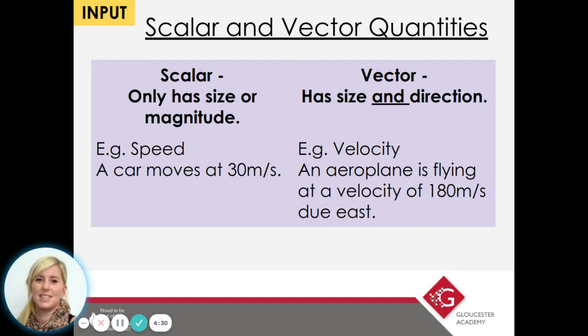It's going 180 meters per second, and we know the direction. And so if we know the direction, if we know, for example, that something is being pulled down by gravity, and we know the size of the gravitational force, and we know that it's being pulled downwards, that's the direction, therefore we have a vector quantity.